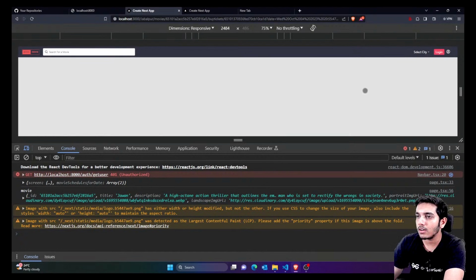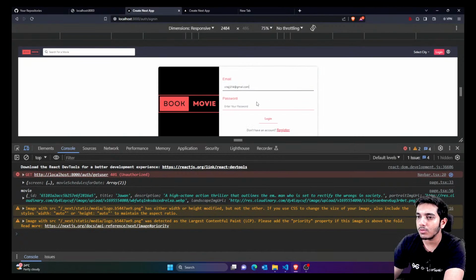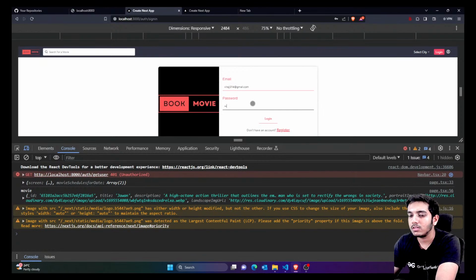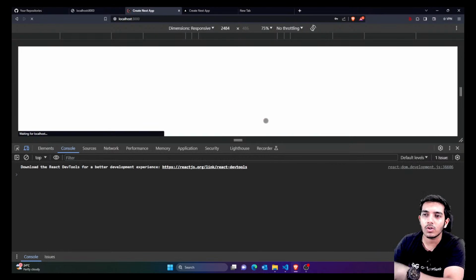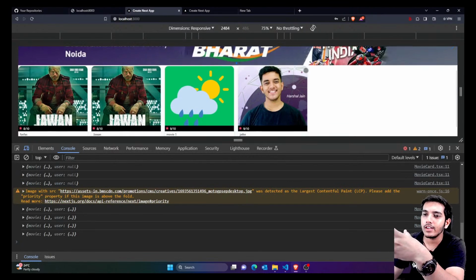And right now you can see it's saying unauthorized, so you have to log in again. So actually you can increase the time for authentication. So for example, if you want to increase the time to 50 minutes or 60 minutes, you can definitely do it. I think we have already done it anyways. So you can change the token limit size. We are already expiring it at 60 minutes, I think. So you can increase that time also. So token would expire in 1 day or 2 days, whatever you want.